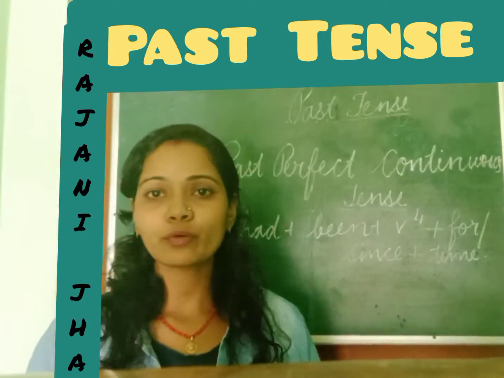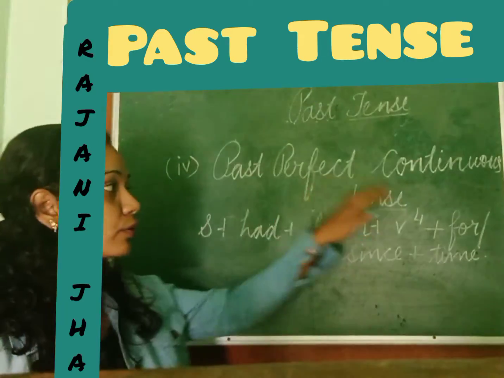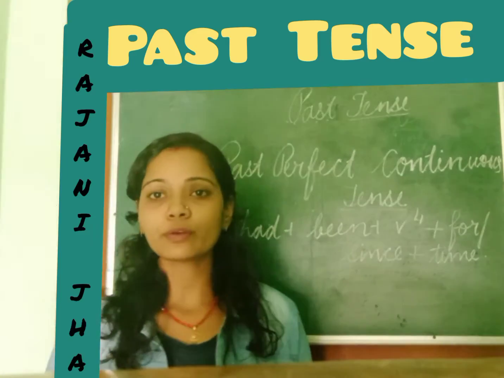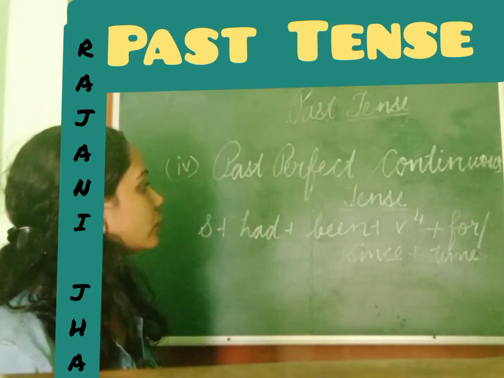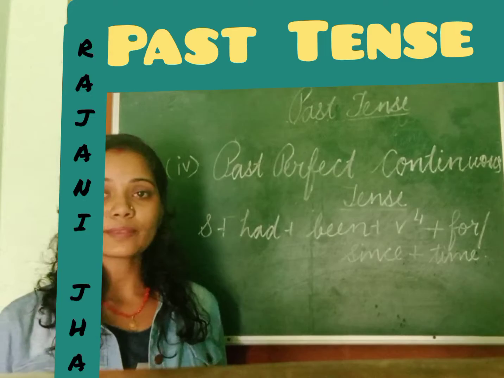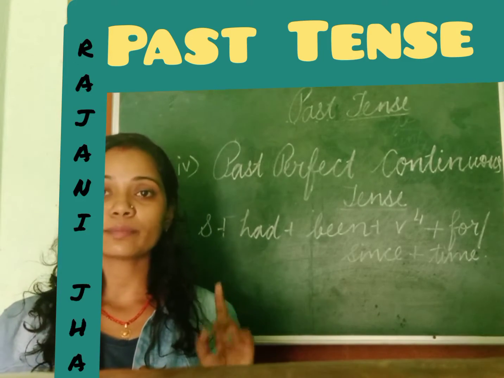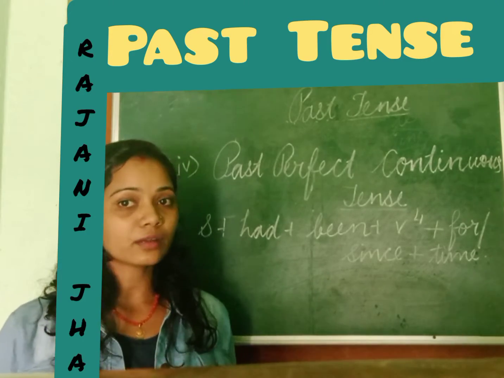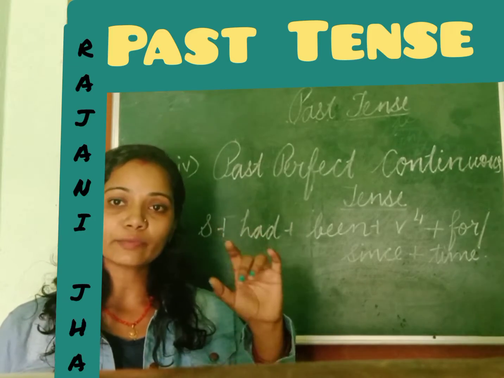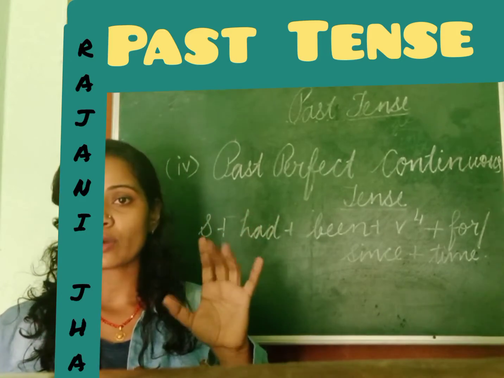So the last one, the fourth one, is past perfect continuous tense. It was present perfect continuous in present, here past perfect continuous tense. So in this, what happens? Again, as we had studied in present perfect continuous tense, let me help you to recall it, that in that we use since and for according to the time.